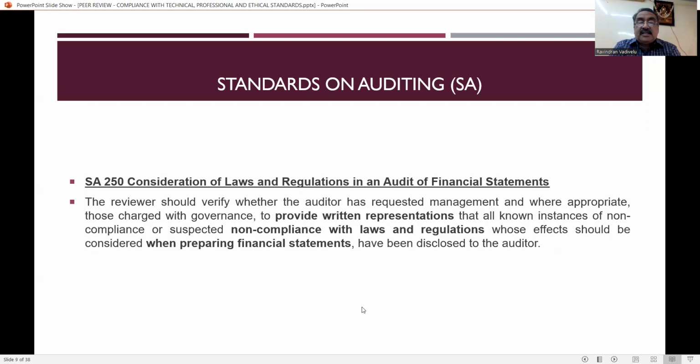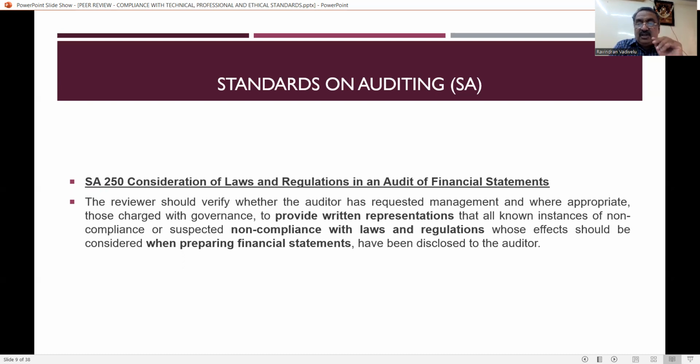Now SA 250, that is consideration of laws and regulations in an audit of financial statements. The reviewer should verify whether the auditor has requested the management and, where appropriate, those charged with governance to provide written representation that all known instances of non-compliance or suspected non-compliance with laws and regulations, whose effects should be considered when preparing the financial statements, have been disclosed to the auditor. So whether the laws and regulations have been properly followed by the practicing unit at the time of audit.